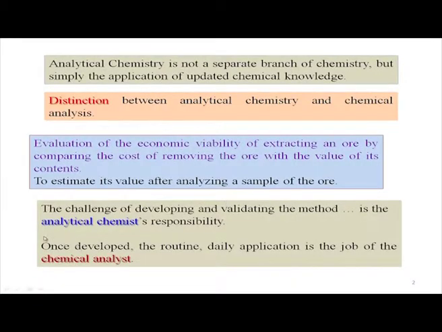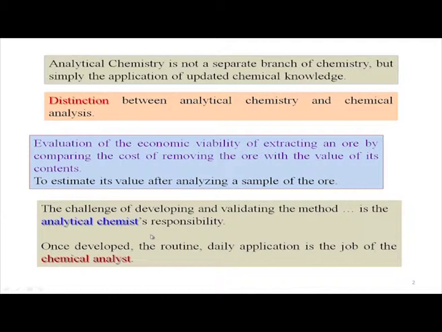So, there the analytical chemist comes into the picture. It is a real challenge how to develop and validate that particular method. If we have a new method and we have to introduce it for analyzing a particular sample, it is the analytical chemist's responsibility to develop this method, validate it, and use it to analyze the sample.